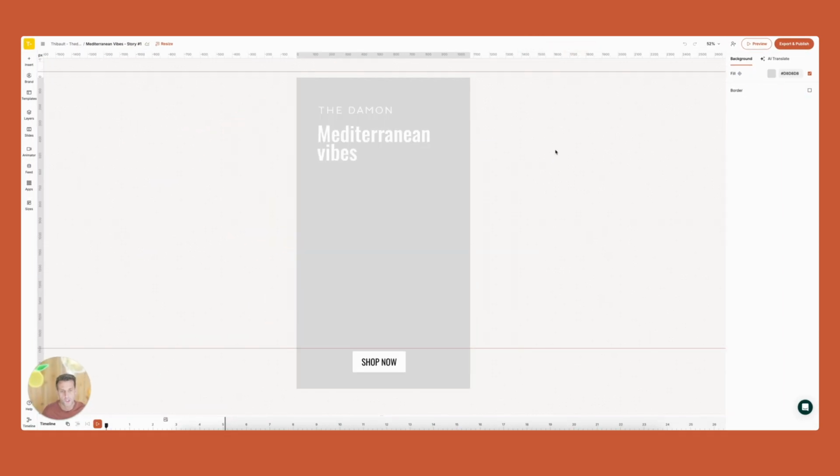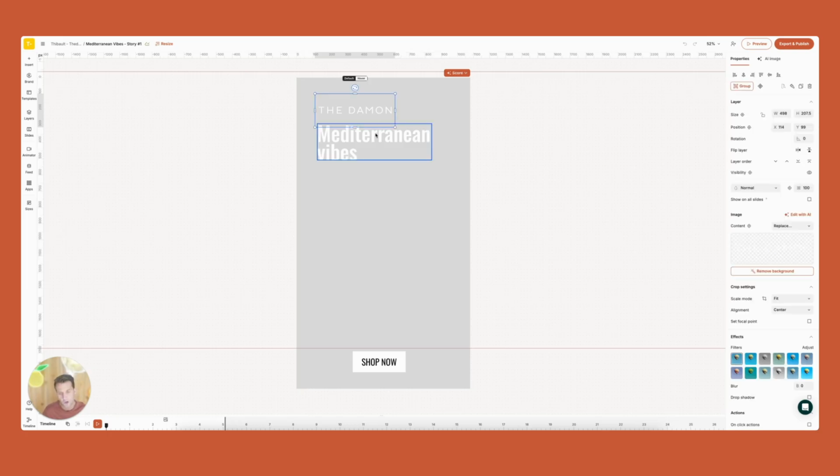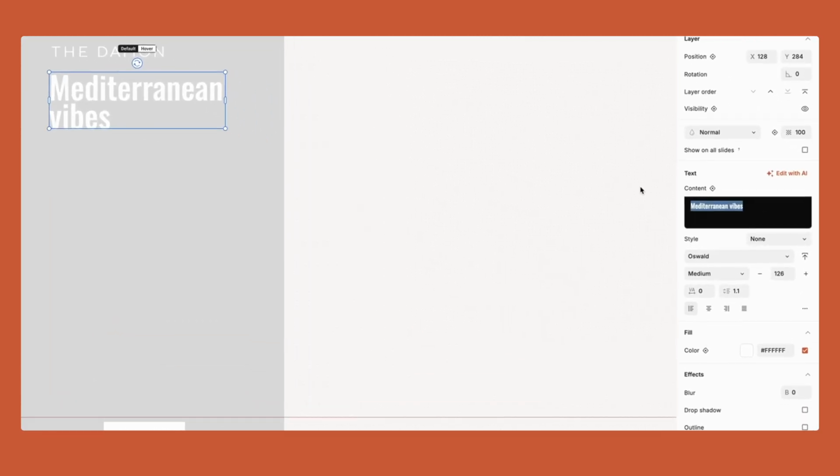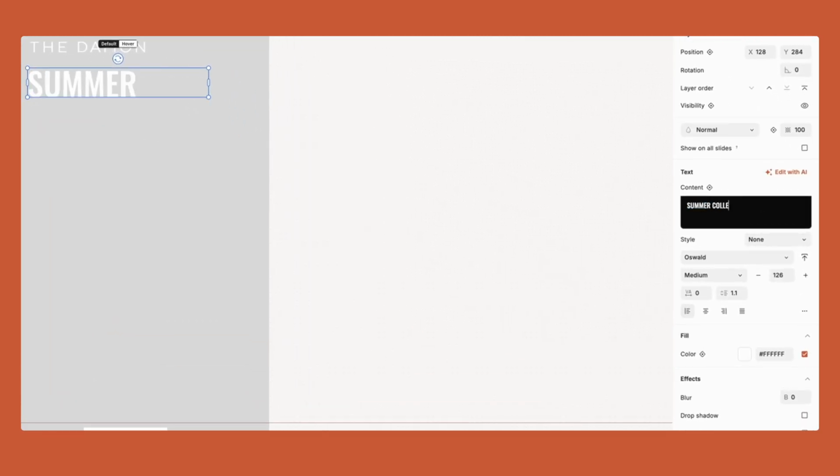One other thing I wanted to show you is what you can do with these models to bring static images to life, and how you can also compose designs and ads using AI and the latest models. So here I have a template that I have opened. I have started customizing it. I have my logo. I have some text. I'm going to change it to summer collection.